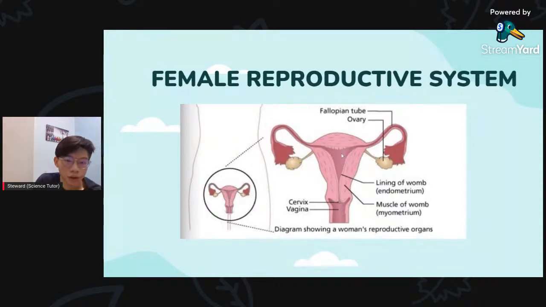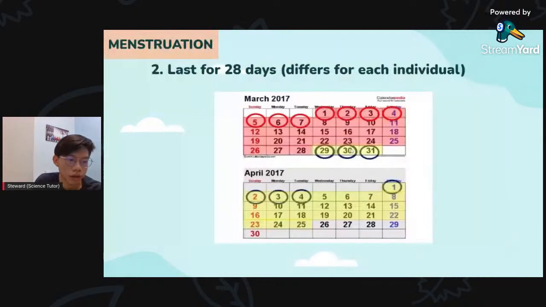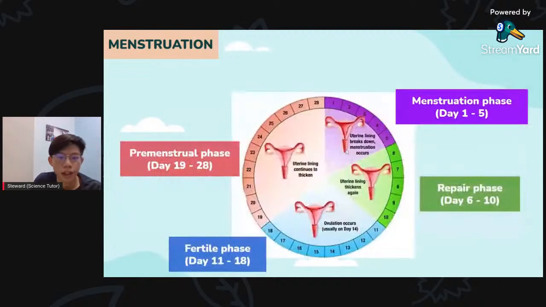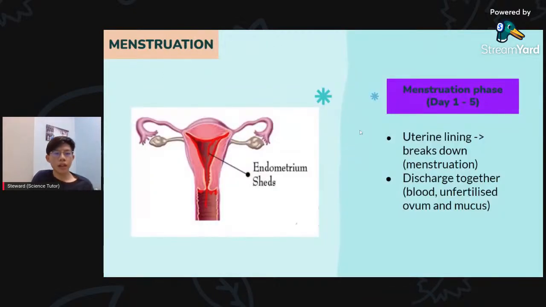So we call it embryo. That's why we need a thick wall, like a cushion, to implant it and provide nutrients for the embryo to grow. So this is why we continue to thicken our uterine wall. Okay, next. I think this one is a more detailed explanation of the menstruation phase.